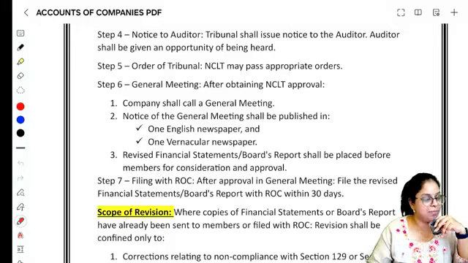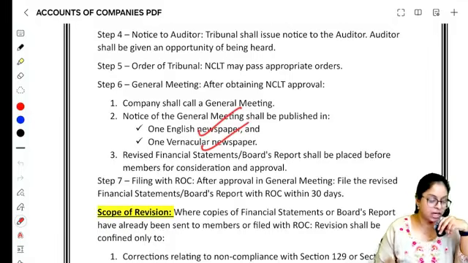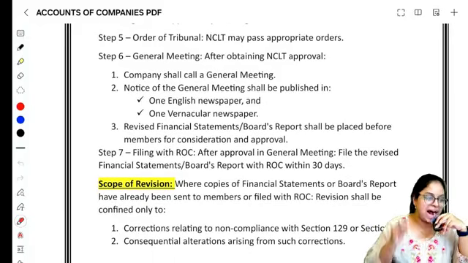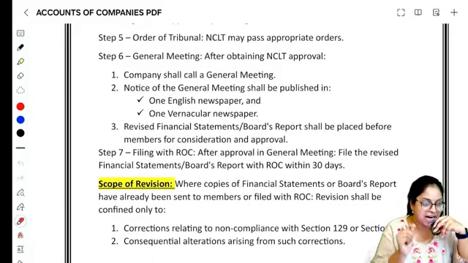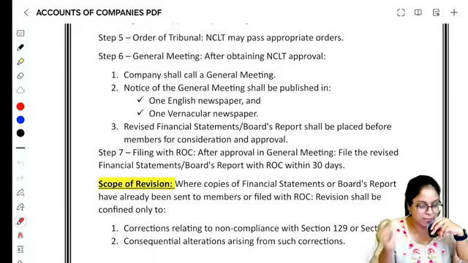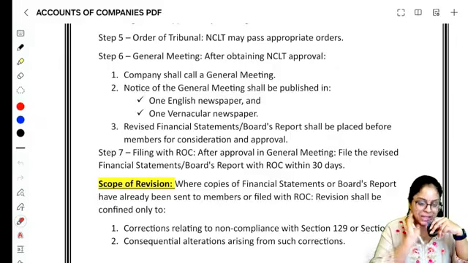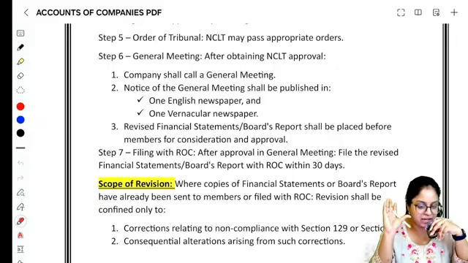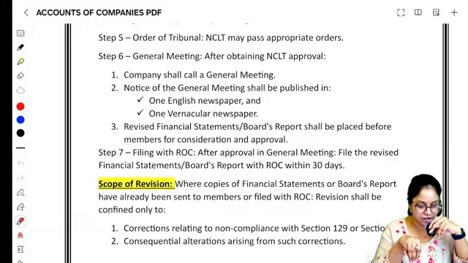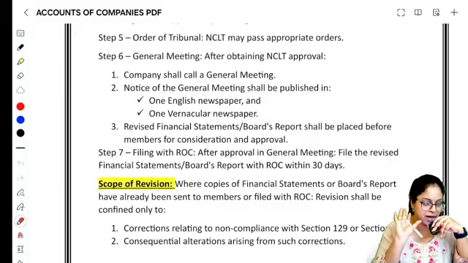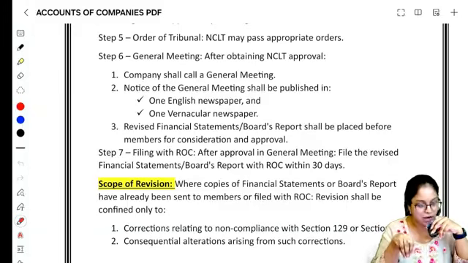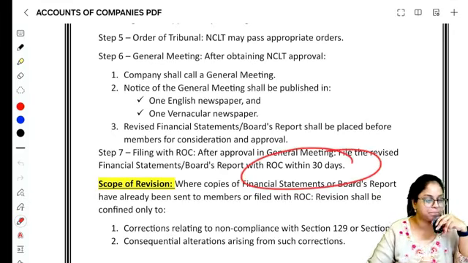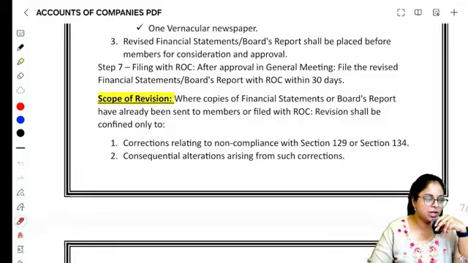And இந்த ஜெனரல் மீட்டிங்கோட நோட்டீஸை ஒரு English newspaper and ஒரு vernacular newspaper you will have to send it. And revised financial statement and revised board report வந்து you will place it before the members for their approval. Same thing how you will do for original FS. You will place it before the members and they will give their approval for adopting the financial statement. Same stuff has to be done for this also. And once they have adopted, you have to file it with the ROC within 30 days. Right?